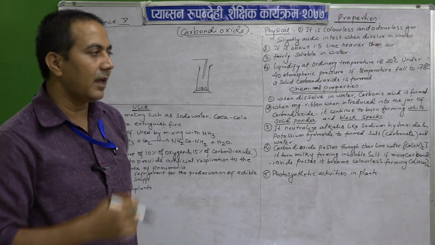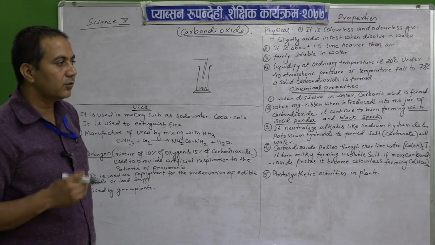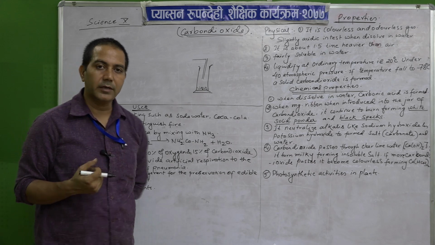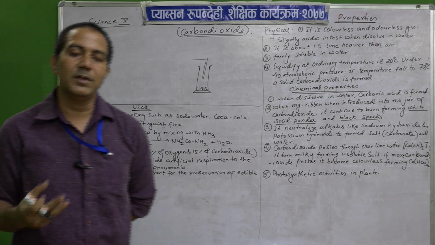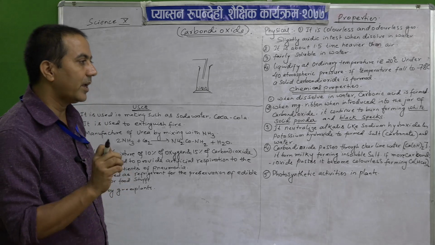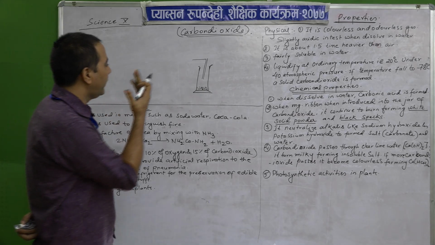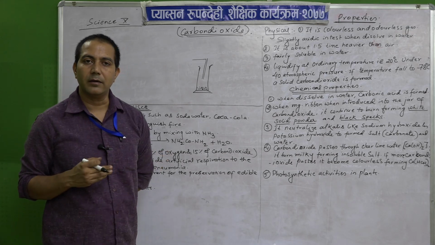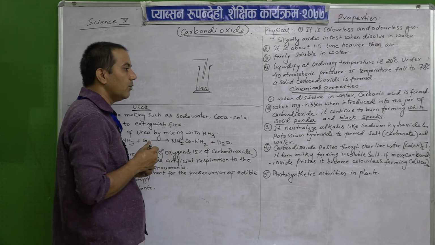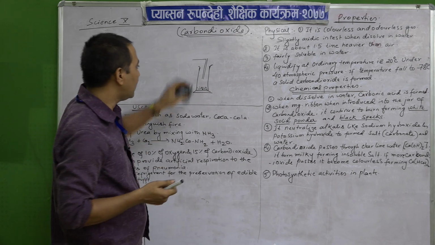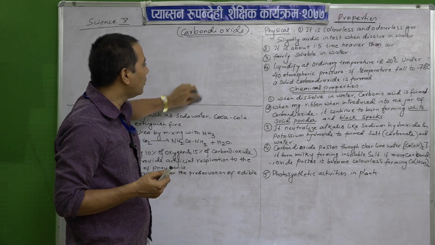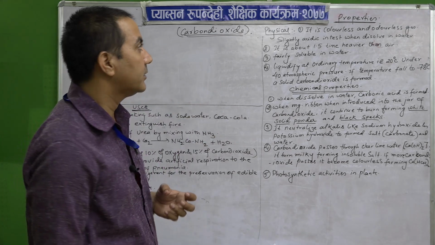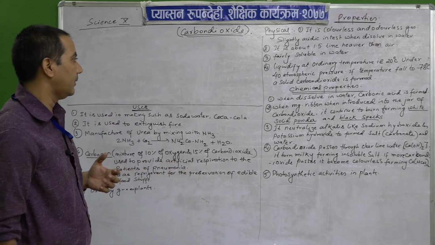Then the question may arise: oxygen and hydrogen we collected by downward displacement of water, isn't it? You have studied in class 9 that we collect those gases using water. Why not here? Because carbon dioxide is fairly soluble in water, that is why we are not using water. So another property is that carbon dioxide is fairly soluble in water.